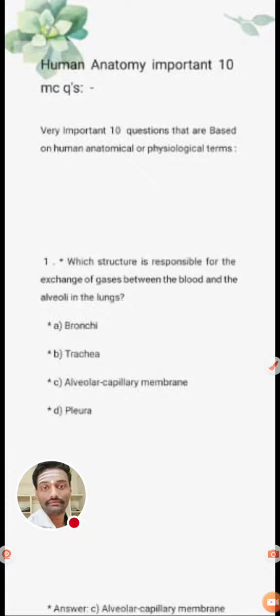The tertiary bronchioles again divide into alveolar ducts and alveolar sacs. Around them we see pulmonary venules, pulmonary arteries and pulmonary capillaries surrounding the alveoli. At the capillary membrane of the alveoli, gas exchange occurs between blood and alveoli: oxygen is taken inside and carbon dioxide is expelled out through the blood vessels.